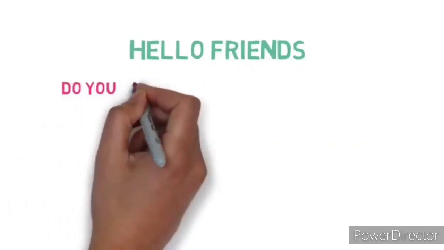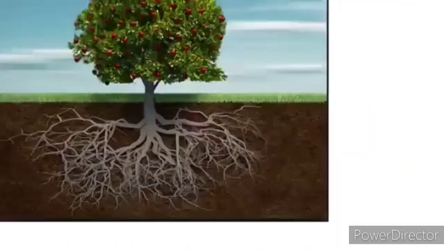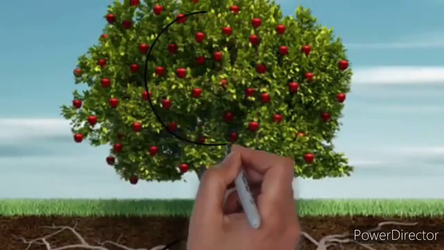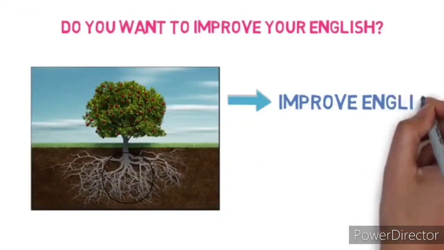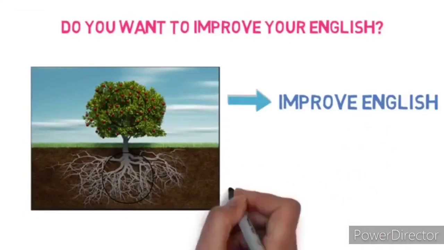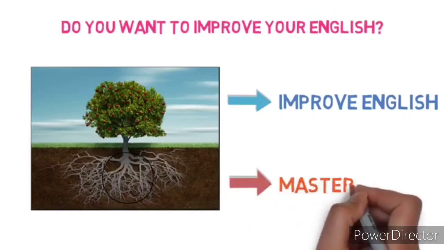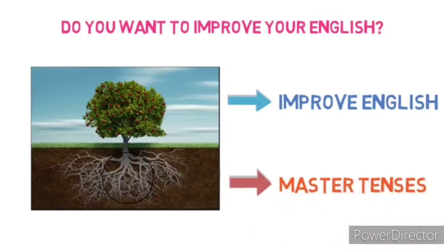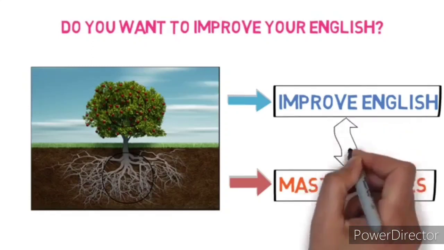Hello, children. Do you want to improve your English? We all know that we need to improve our roots to get good fruits. To get good fruits of English, we are now going to learn the root of English, that is, tenses today. These are the main fundamental pillars for both speaking and writing correct English. You must learn that properly.